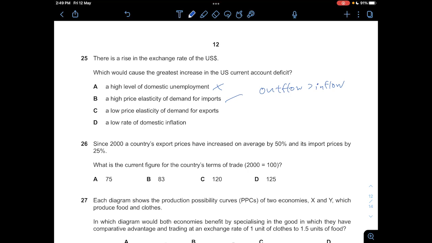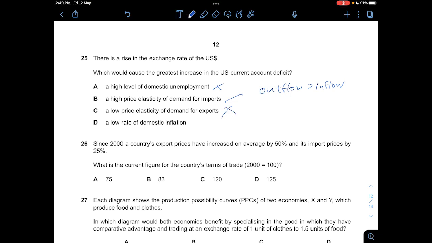And C, a low price elasticity of demand for exports, is not correct, because if let's say there's a low price elasticity of demand for exports, that means that even though there's a slight increase in prices, because now it's relatively more expensive to export, when there's low price elasticity your total revenue will actually increase, so your inflow will actually be higher than your outflow. So C is not correct.